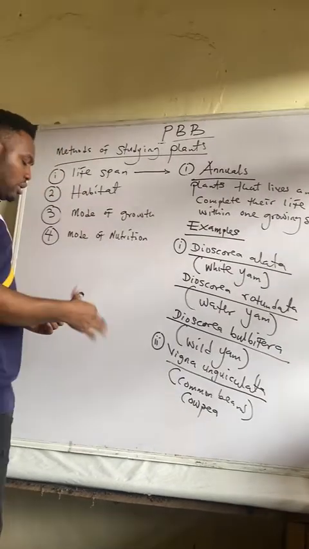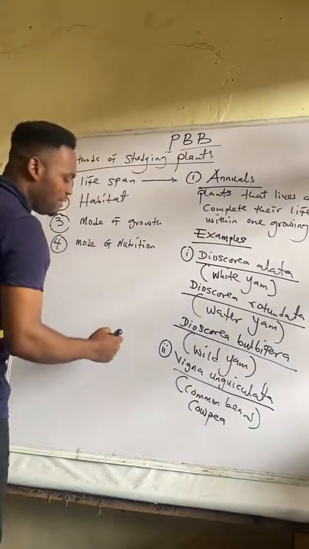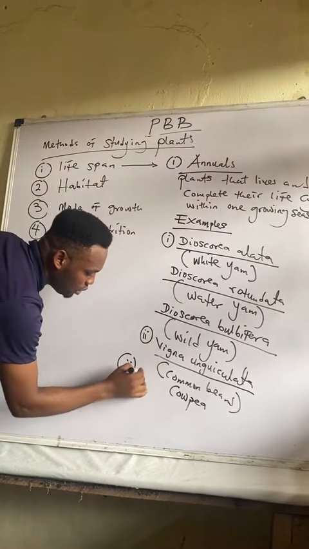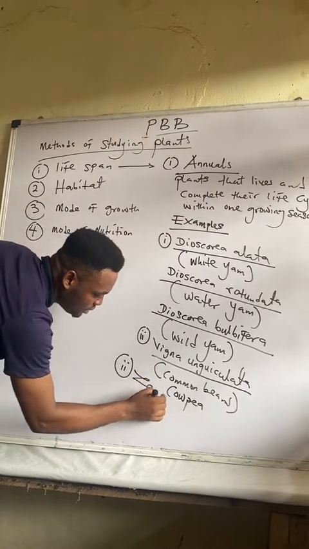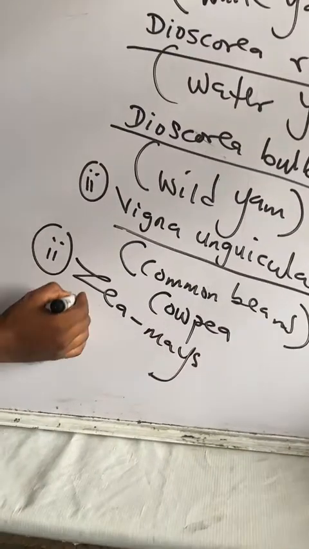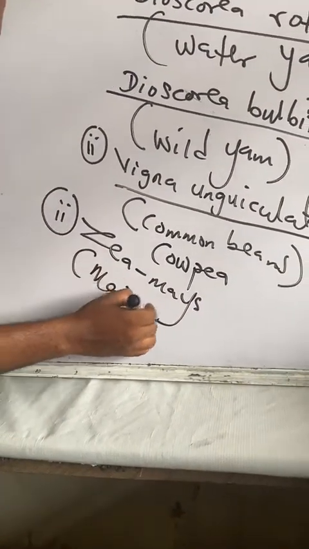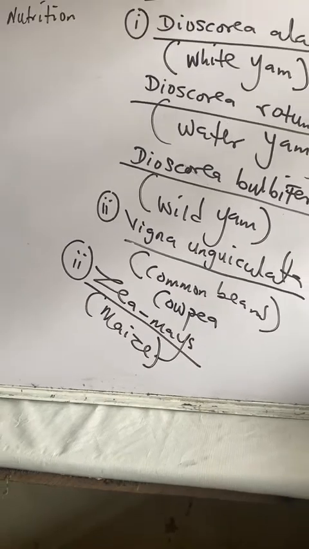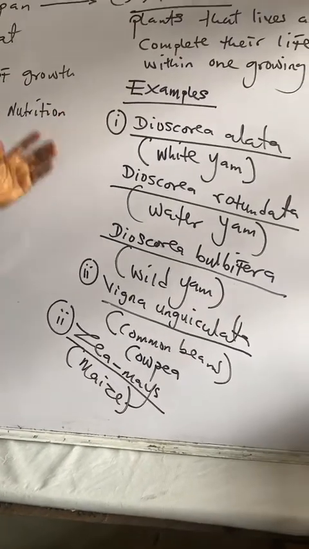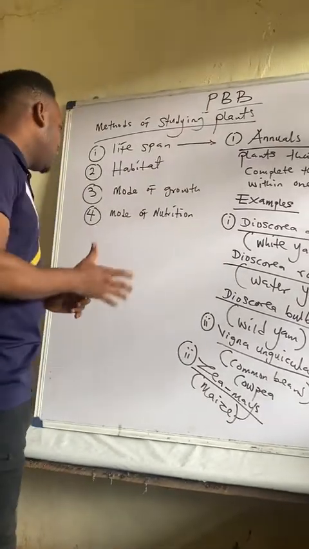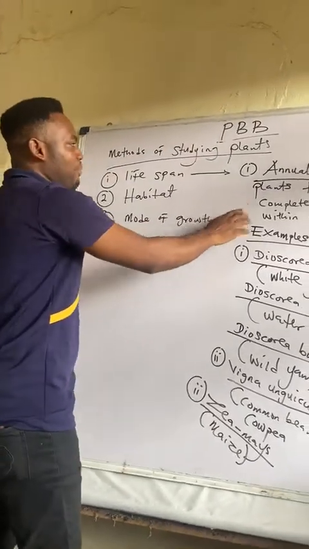If I should give you more examples, we have number 3, which we call Zea mays. This one is a popular one, Zea mays, and it is maize. Like I said earlier, it is important to note the botanical names because this is the strength of the examiner in plant biology. All right, moving on, please. That is the examples of annuals.